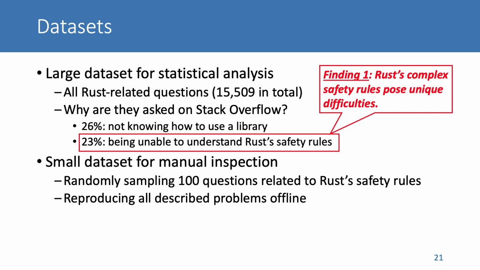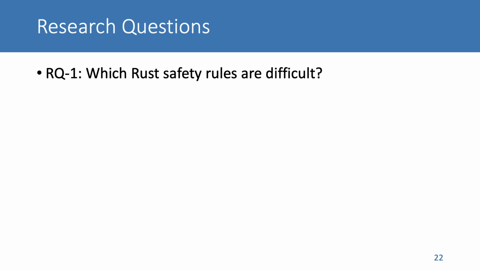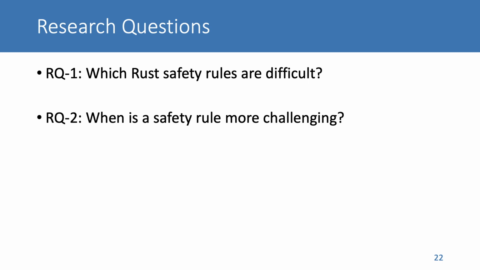Since some questions are about more than one violation, in total, we identified 118 safety rule violations. They are targets of our manual study. Our empirical study focuses on 3 research questions. First, we want to identify which safety rules are more difficult. Second, we want to pinpoint when the safety rule is more challenging, since intuitively, the same rule may be more confusing when applied to particular code constructs.